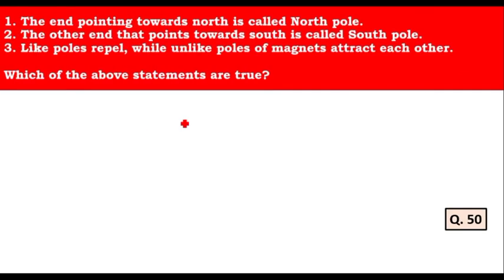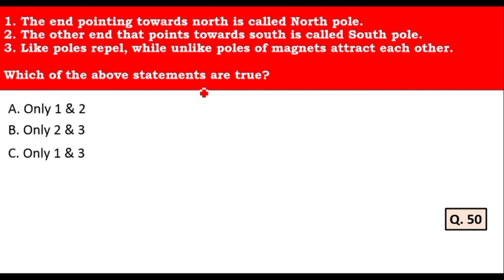Next question is, the end pointing towards the north is called the north pole, the other end pointing towards the south is called the south pole. Like poles repel while unlike poles of magnets attract each other. He is asking about the properties of magnets. Let's see which of the above statements are true. Whether only 1 and 2, 2 and 3, 1 and 3, all of the above statements. Yes, all the statements are true in this question.